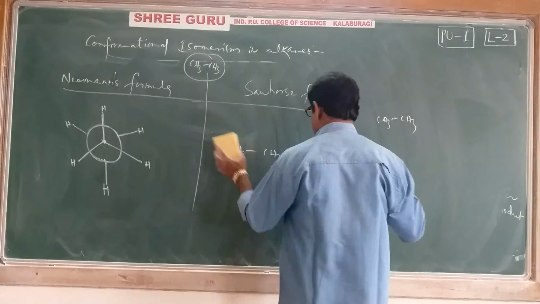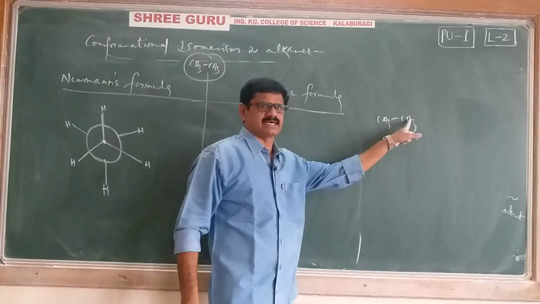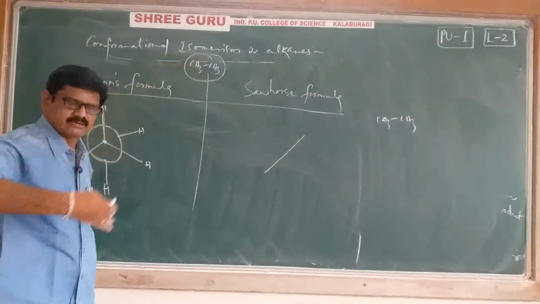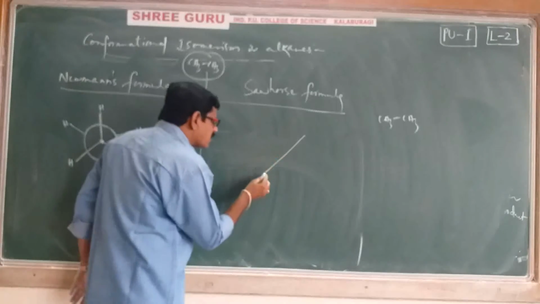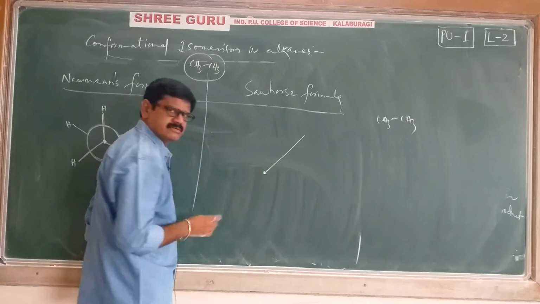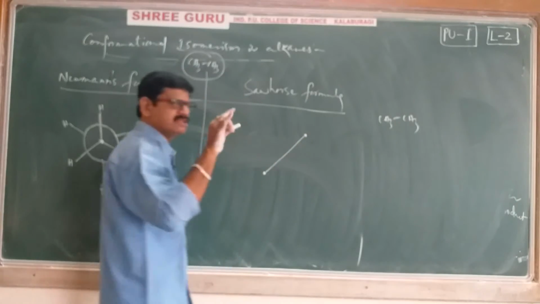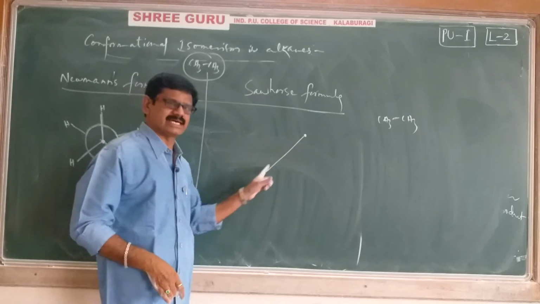Try to understand. Again, if you see like this, it is a front carbon, it is backside carbon. Then in Sahar's formula, first we have to take one vertical line like this. In that line, whatever the downward position is there, this is front carbon, we'll make one dot. Whatever the upward position is there, this is backside carbon, again we'll make one dot.